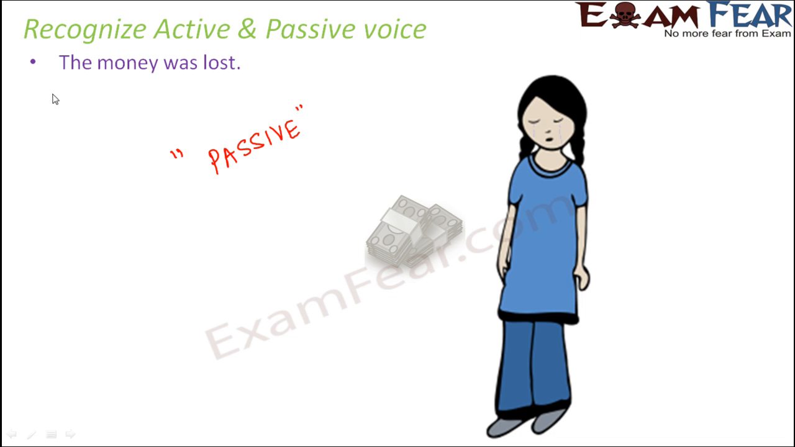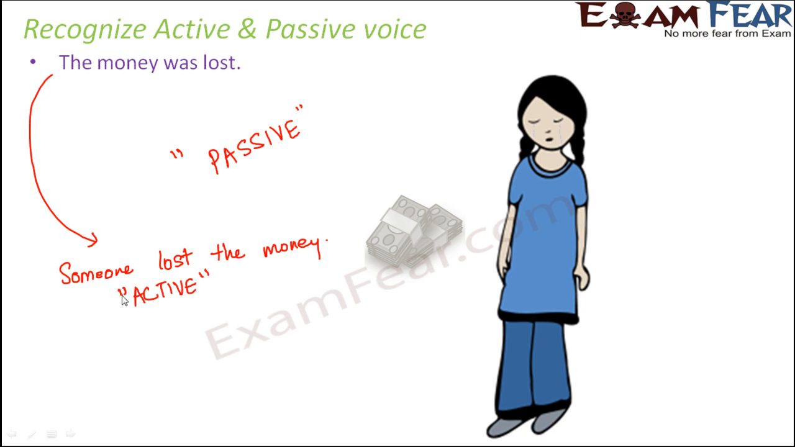So if you try to write this sentence in the active form, how can we write the same sentence in active form? So we can write it somewhat like this, that someone lost the money. Because this sentence clearly doesn't say who lost the money. So if at all we want to convert it into the active voice, we would write someone lost the money. So in that case, someone becomes the subject and the subject does something. So the subject lost the money. So the subject is the doer of the action. So this would be active voice. So this is passive voice.